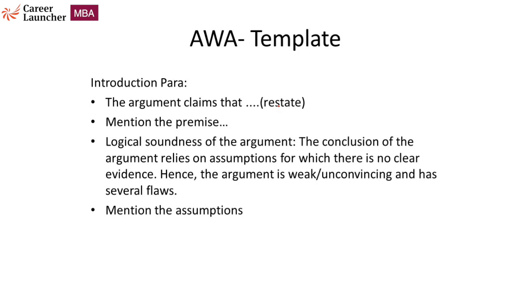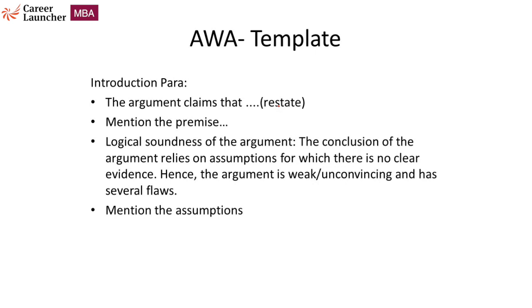Now, once you've mentioned the conclusion and premise, the next thing you have to mention is the logical soundness of the argument. Now, please understand all these arguments are logically flawed, because only in an ideal argument will you have no flaw, no assumption. However, on all these questions that you will get, you will have some sort of assumption and flaw in the argument.